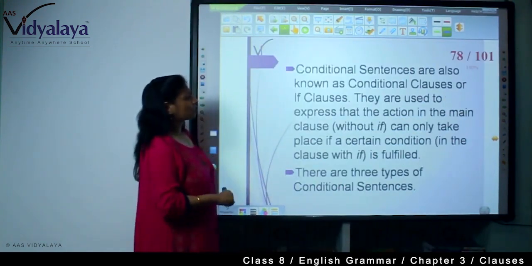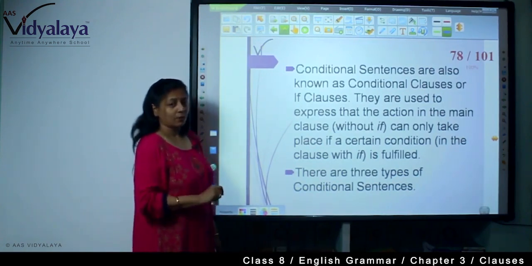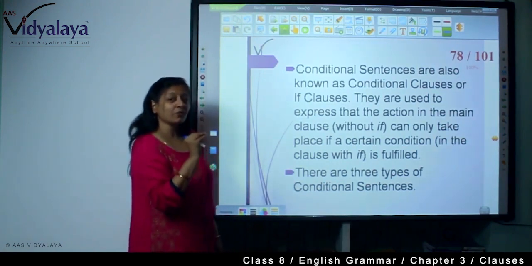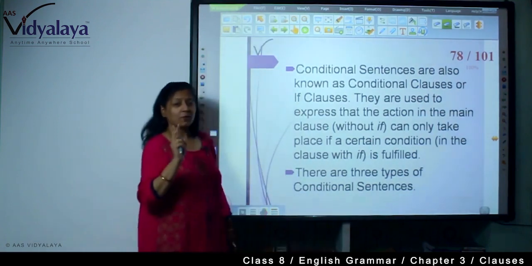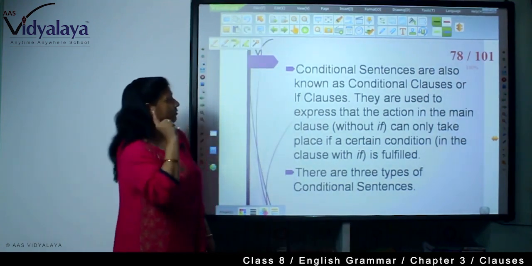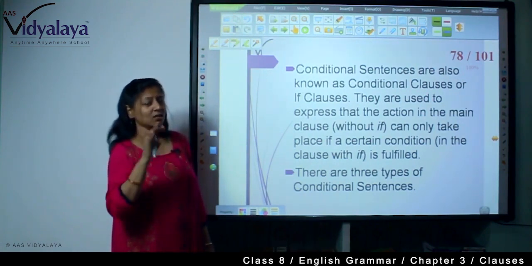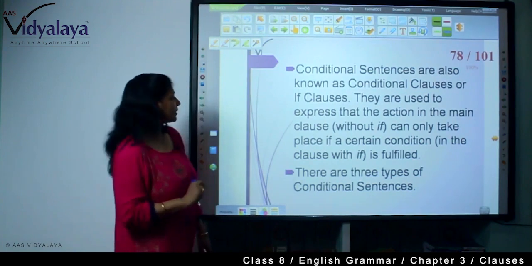Conditional sentences are also known as conditional clauses or if clauses, because they start with the word if. So this is called if clauses also. So there are two more names for conditional sentences. First is conditional sentences, second is conditional clause or if clause. So these three mean the same thing.